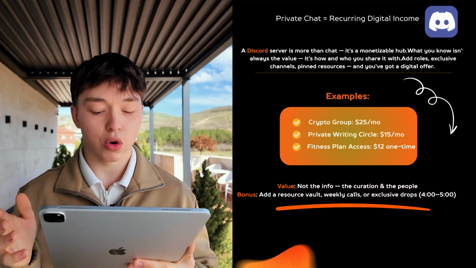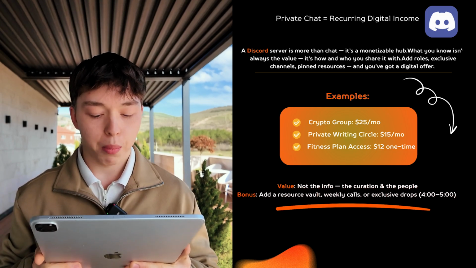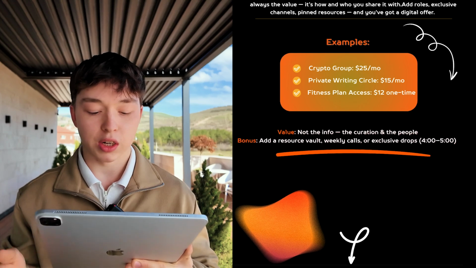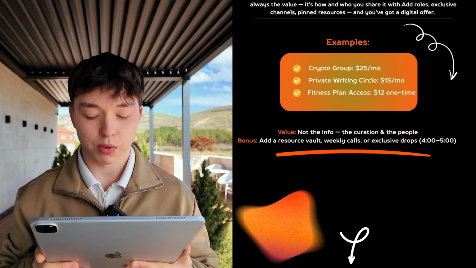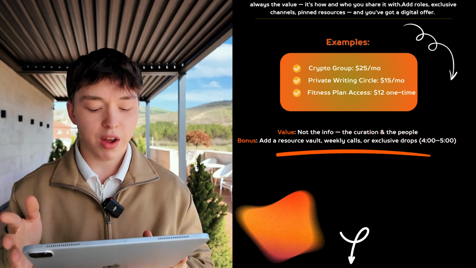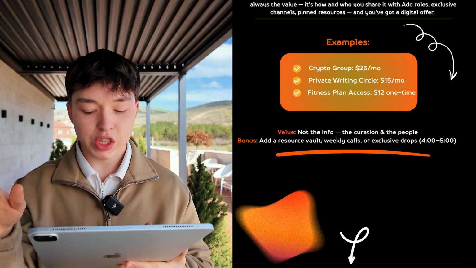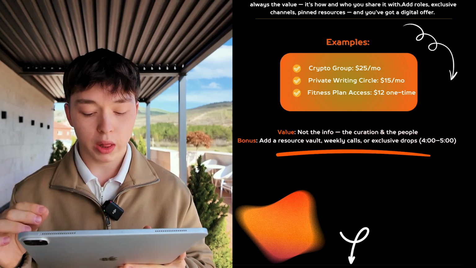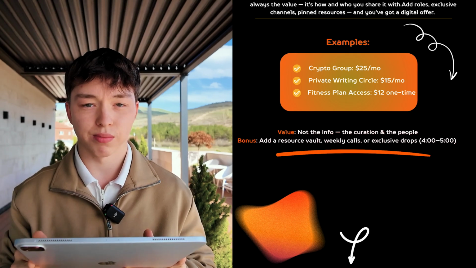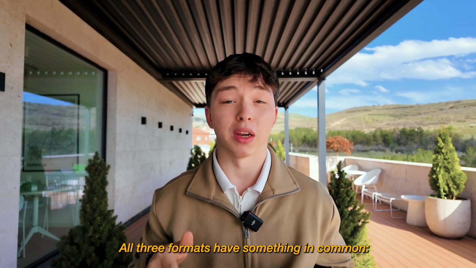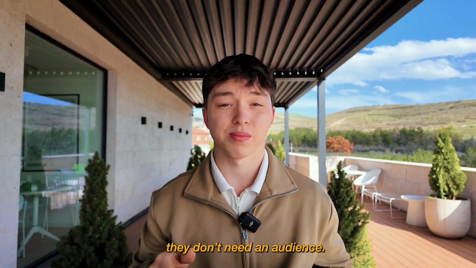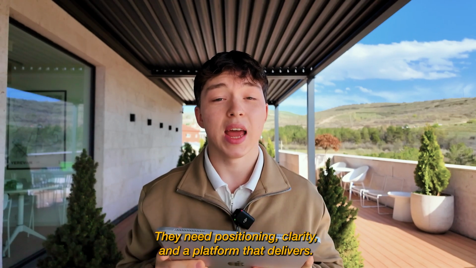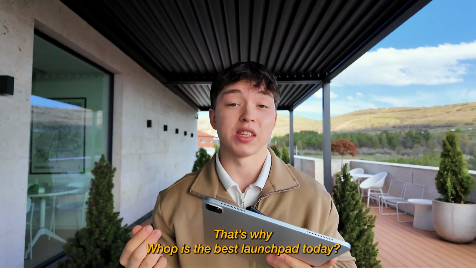Examples: crypto group, $25 per month, private writing circle, $15 per month, fitness band access, $12 one time. Value is not the info, it's the connection and the people. Bonus, a resource vault, weekly calls, or exclusive drops. All 3 formats have something in common. They don't need an audience. They need positioning, clarity, and a platform that delivers. That's why Whop is the best launchpad today.